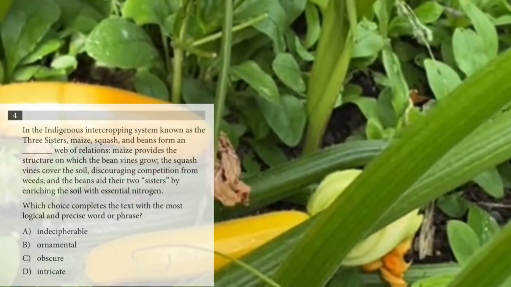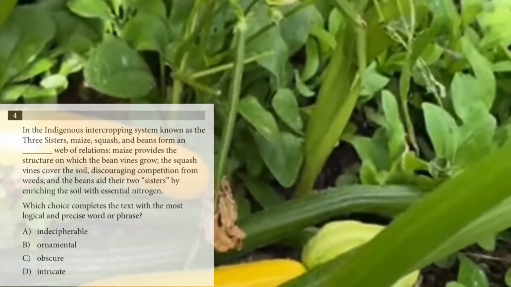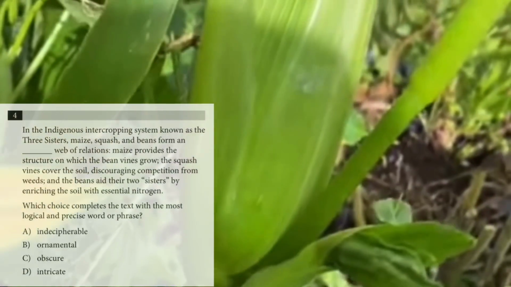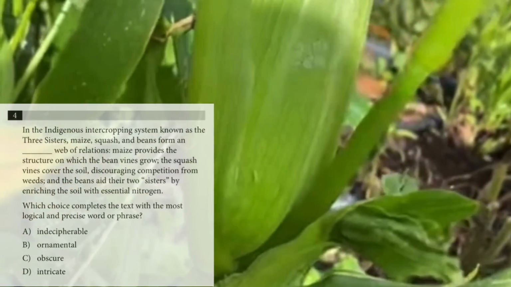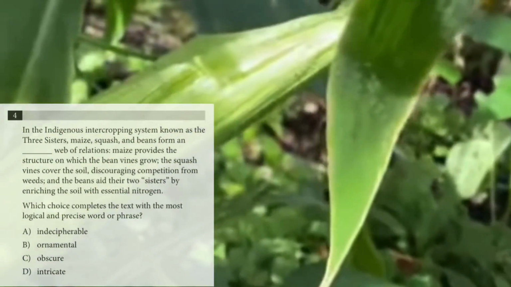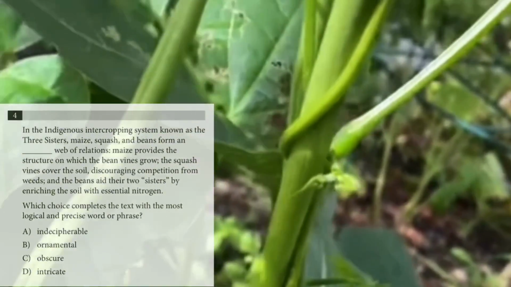Question 4, Module 2. In the indigenous intercropping system known as the Three Sisters, maize, squash, and beans form a blank web of relations. Maize provides the structure on which the bean vines grow. The squash vines cover the soil, discouraging competition from weeds. And the beans aid their two sisters by enriching the soil with essential nitrogen.